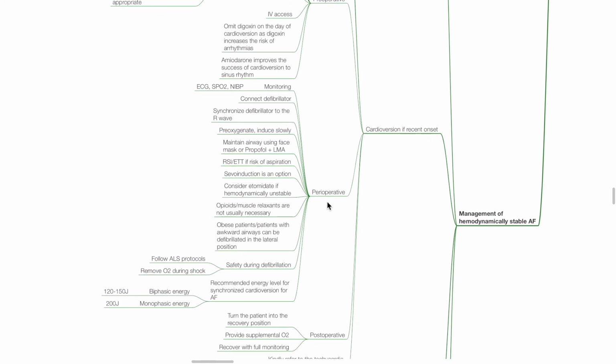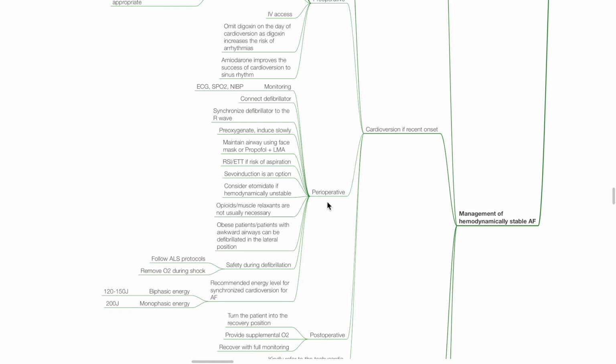Perioperative monitoring includes standard monitors such as ECG, SpO2, and NIBP. Connect the patient to the defibrillator. Synchronize the defibrillator to the R wave. Pre-oxygenate and induce slowly. Maintain airway using face mask with propofol with or without RMA.